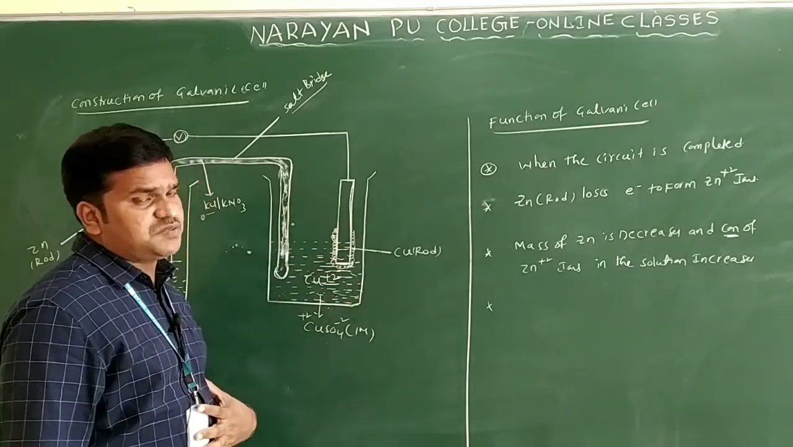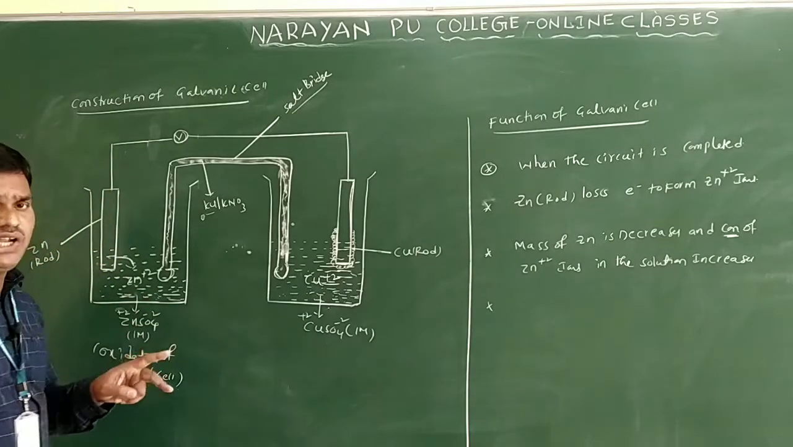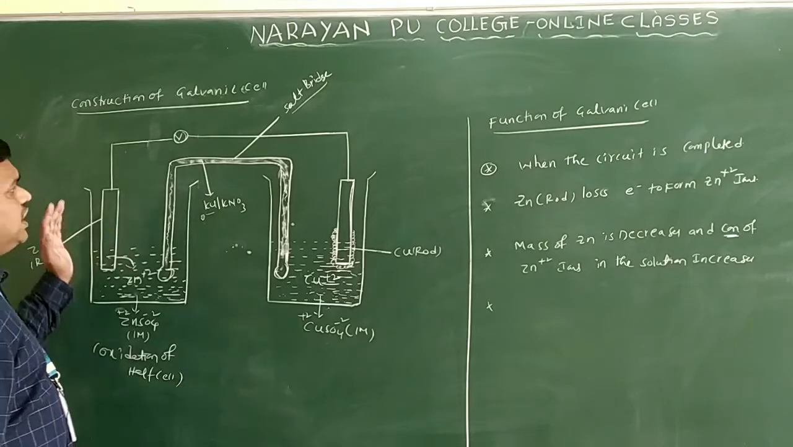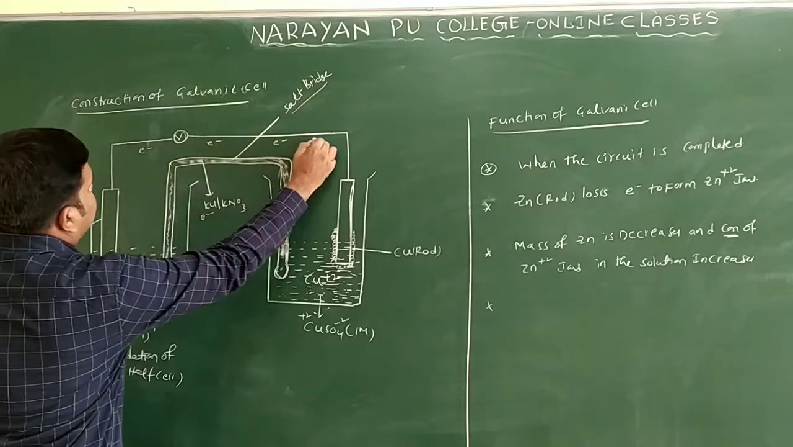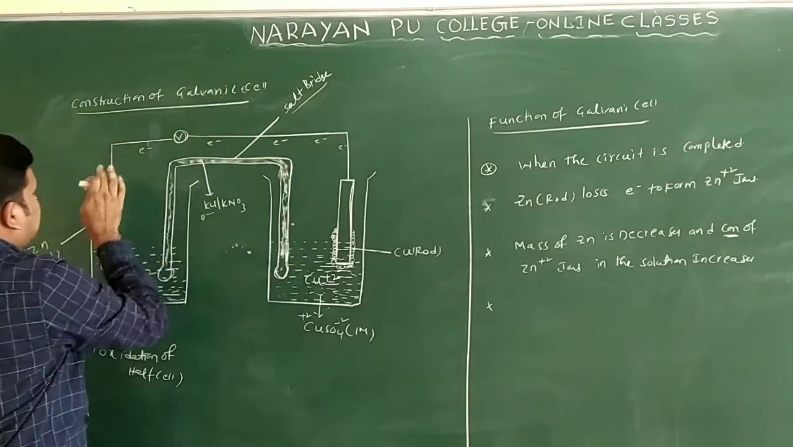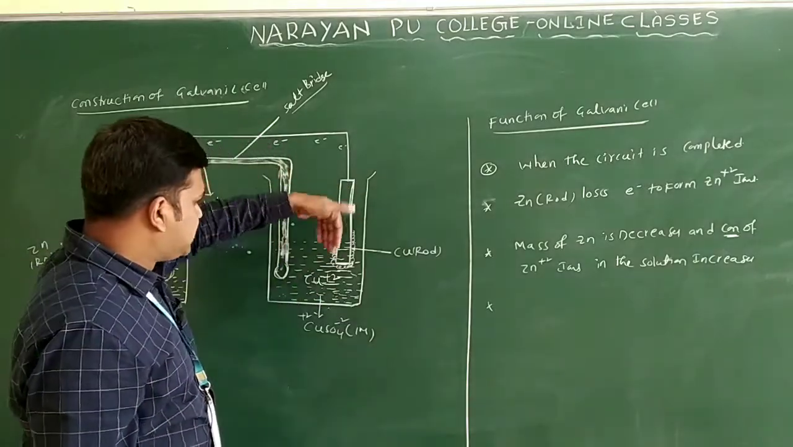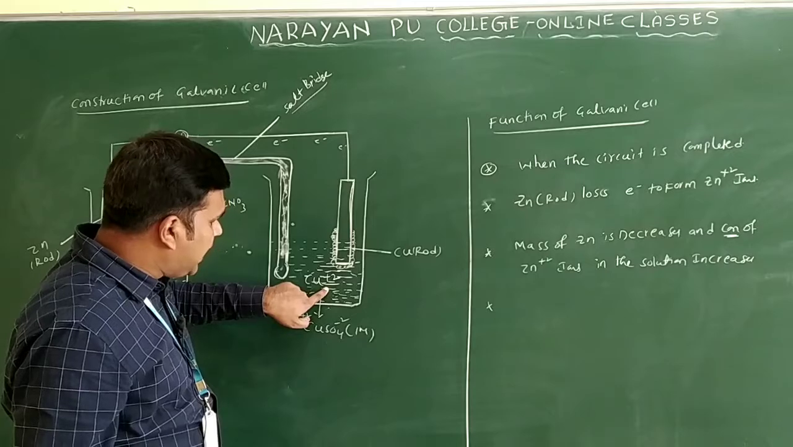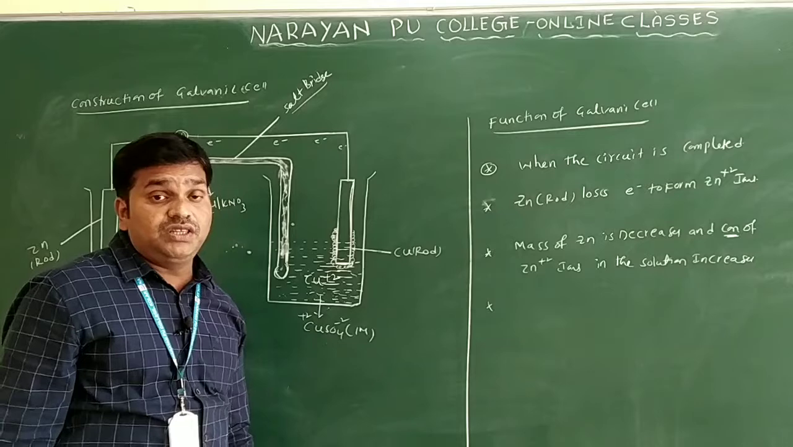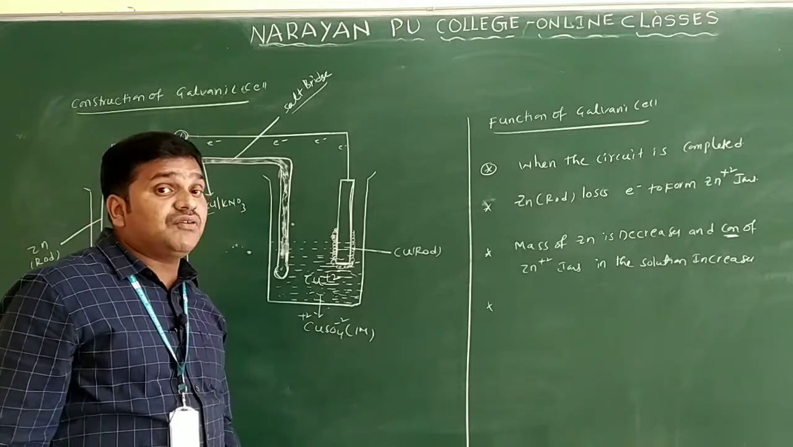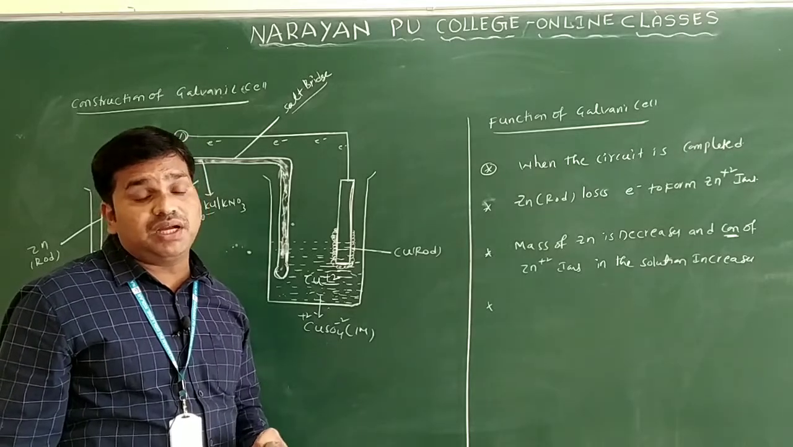How does the process take place? Zinc loses 2 electrons. The electrons move from the zinc rod to the cathode rod, from zinc to copper. Then the Cu+2 ions gain 2 electrons and copper is deposited. In this case the mass of the copper increases and the concentration of Cu+2 ions decreases only.